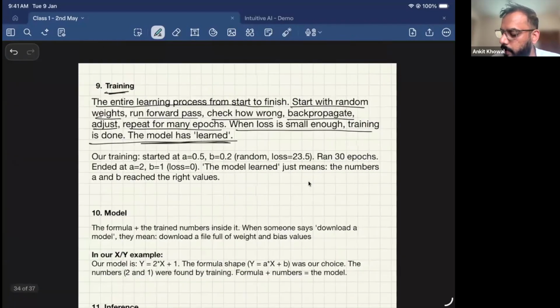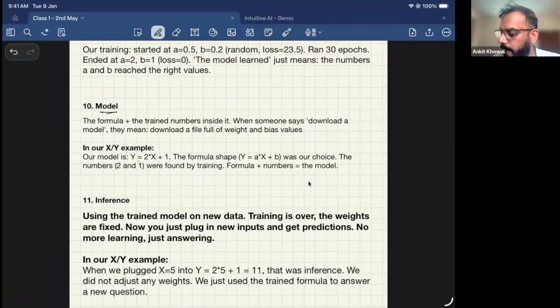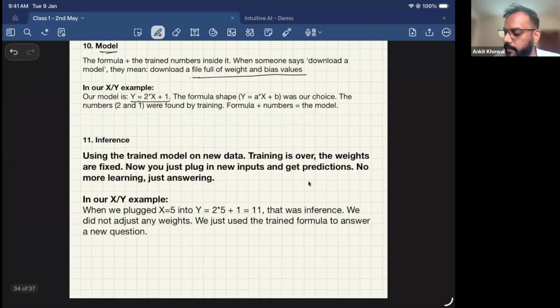And what is the model? We have already seen: y is equal to 2x plus 1 in our example, plus a and b as the parameters. They are called the model. So when we say we downloaded a model, we download all the weights and bias values of the model along with it.